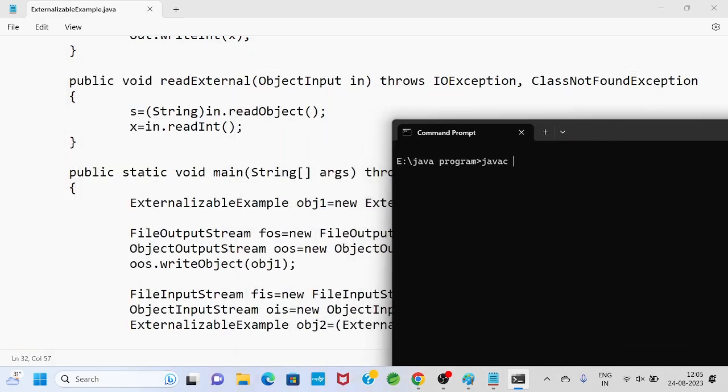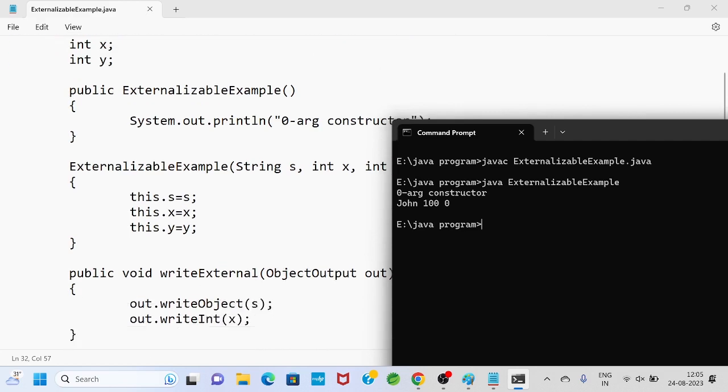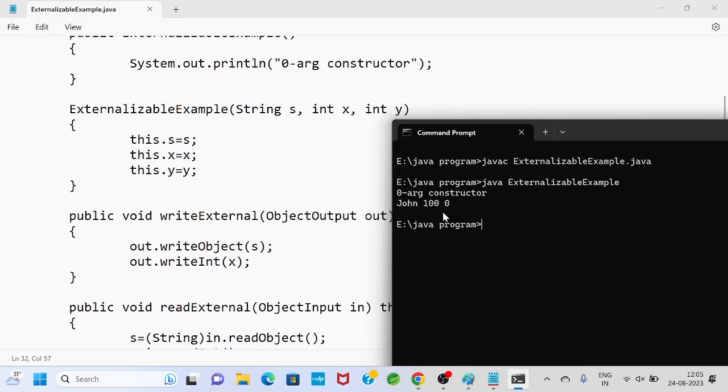So now javac ExternalizableExample.java. Okay, java, space, class name, ExternalizableExample. So we saw the zero-arg constructor because we have written one output statement here. Then John 100. John is the value of s, 100 is the value of x. But the y value was not serialized, so that's why 0 came.